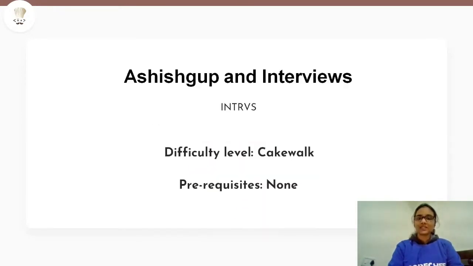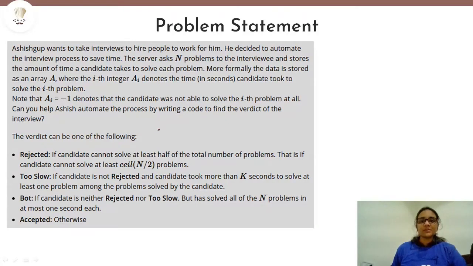Today we'll be solving the problem Ashish Cup and Interviews, which is a cakewalk problem and it belongs to the January Lunchtime. So without wasting any time, let us go to the problem statement. In this problem statement, there is an interview going on and each candidate in the interview is being asked n number of problems. Now Ashish has to decide.